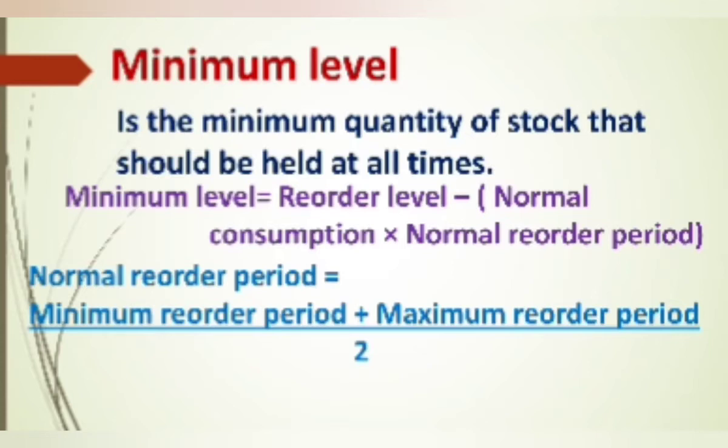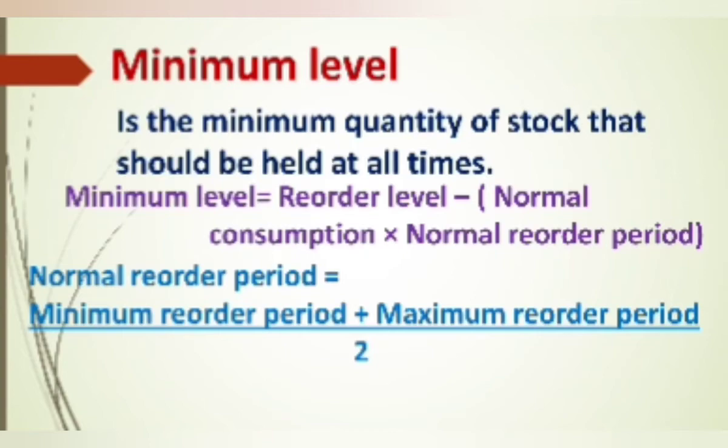We can see the formula: minimum level equals reorder level minus normal consumption into normal reorder period. Here the normal can also be taken as average consumption into average reorder period. First we calculate the part in the bracket, that is normal consumption into normal reorder period, and then subtract it from the reorder level. For calculating the normal reorder period, the formula is minimum reorder period plus maximum reorder period divided by 2. After calculating the normal reorder period, we calculate the minimum level.